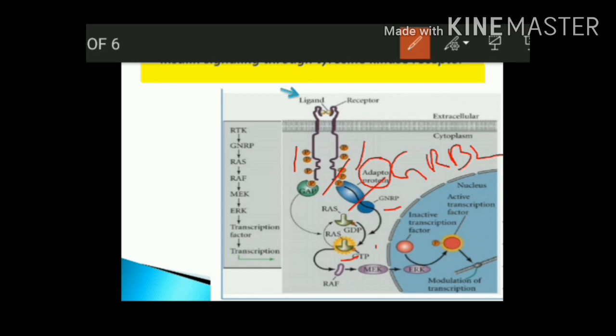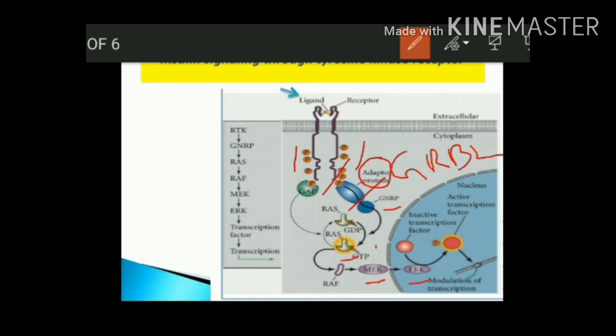Now the C-terminal domain of RAF has a catalytic domain which activates MEK. Then active MEK phosphorylates and activates MAP kinase protein, which is also called ERK. Full form of ERK is extracellular signal regulated kinase.